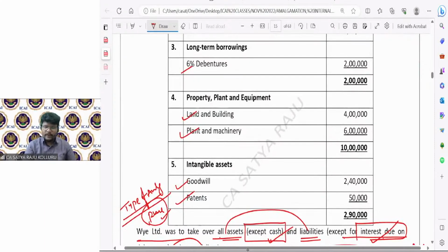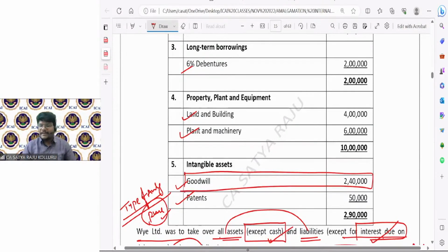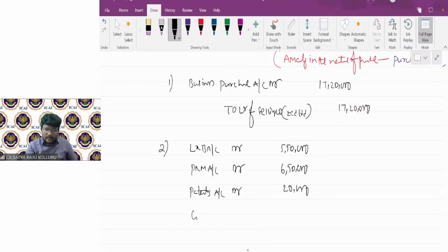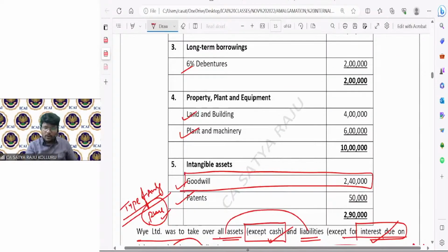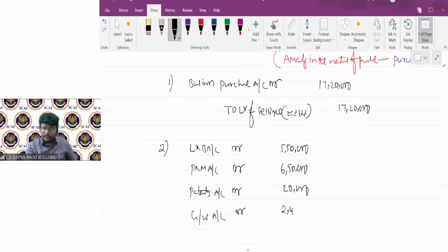Intangible assets, patents also I consider at agreed value. Goodwill, we need to incorporate, right? If nothing is discussed here, then we have taken over the same goodwill at book value only. That is the meaning, right? So I'm recording here goodwill at book value. How much? 2,40,000.